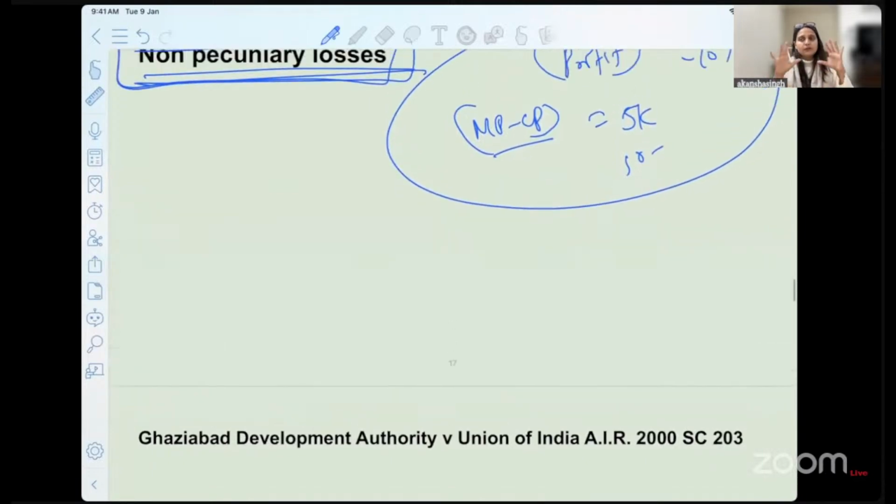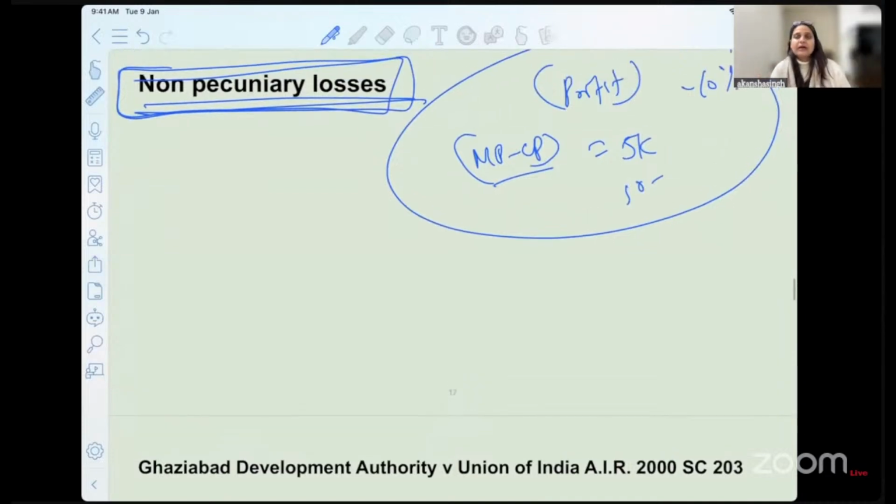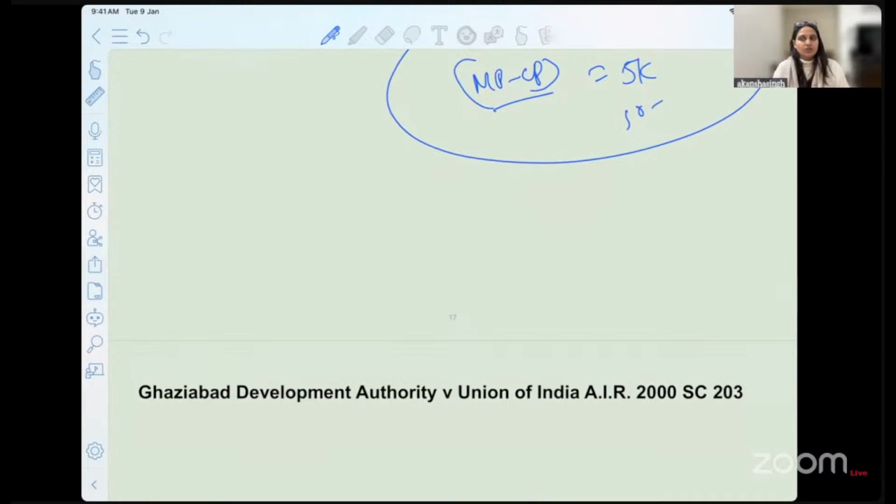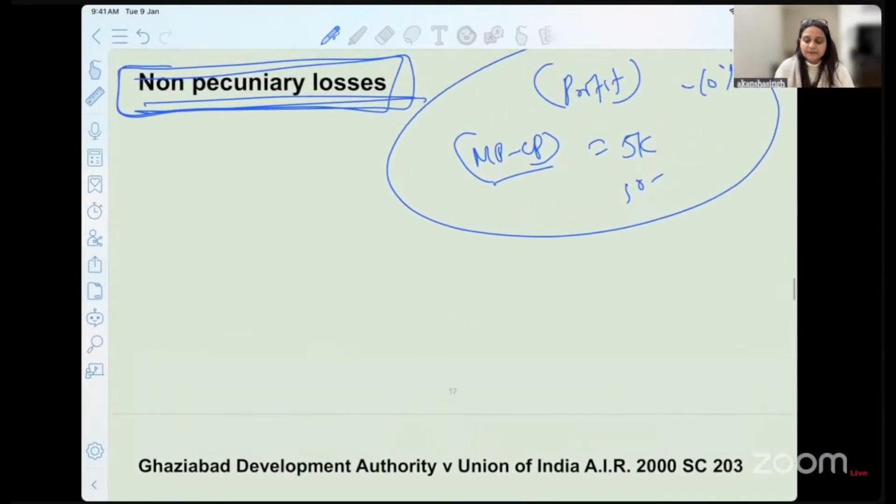I have covered two different case laws. One where we acknowledge and say that you do not give non-pecuniary losses like this in a commercial contract. If you want to say there's nervous shock or distress under the law of torts, that is a different case. But when we're talking about non-pecuniary losses, the commercial cases do not generally accept and allow that.